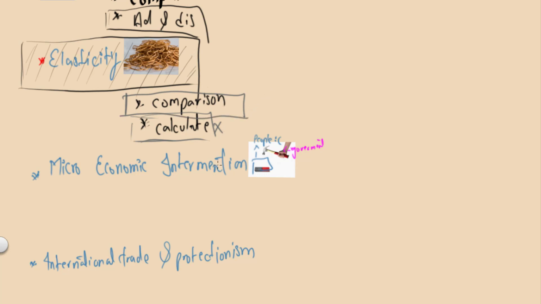The third topic you have in your book is about microeconomic intervention. There are only 2 things that you get asked in section B when it comes to this topic. First one is your maximum price and minimum price. So they'll ask you what are the benefits of maximum price, draw a graph to describe, or draw a graph to explain. What are the benefits of minimum pricing?